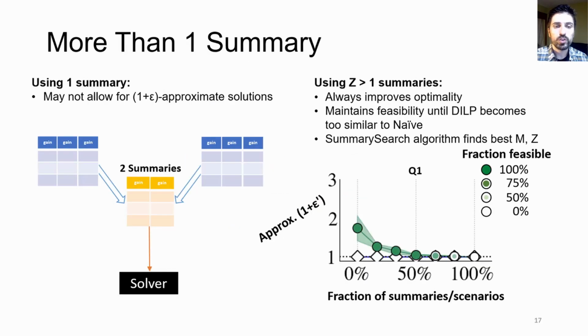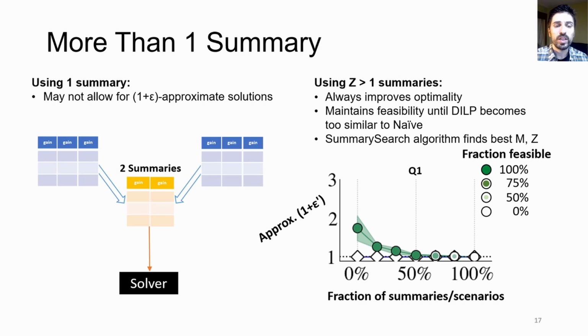So far, I have assumed that only one summary is constructed. However, using only one summary may not be sufficient to achieve a desired approximation. We can construct more summaries in an intuitive way by taking mins of separate groups of scenarios. Summary search systematically searches for the best number z of summaries and best number m of scenarios. We skip the details because of time constraints.